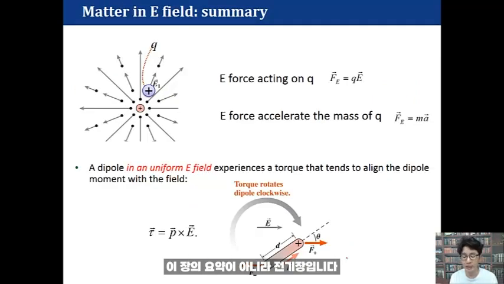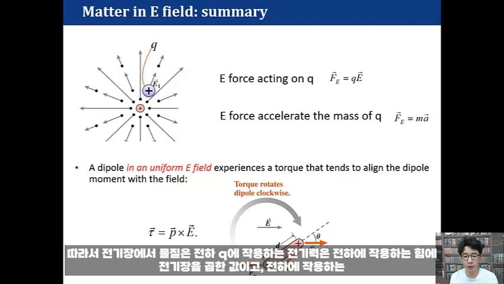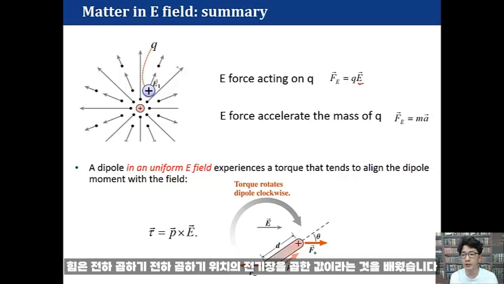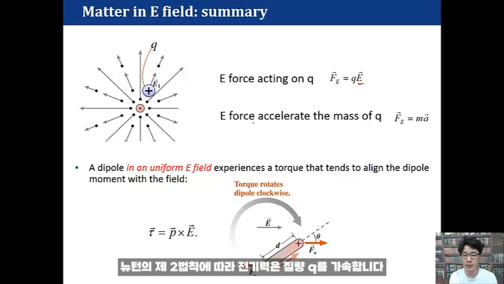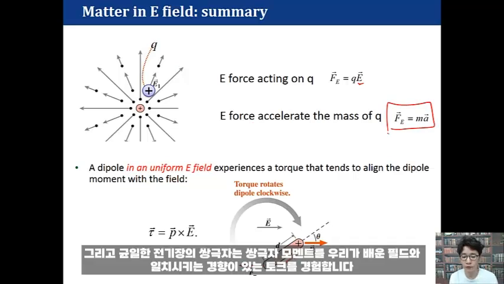Now the summary of the chapter, focusing on the electric field. Matter in an electric field: we learned that if we know the electric field, the electric force acting on charge Q is Q multiplied by the electric field at that position. The electric force accelerates the mass of Q by Newton's second law. And a dipole in a uniform electric field experiences torque that tends to align the dipole moment with the field.